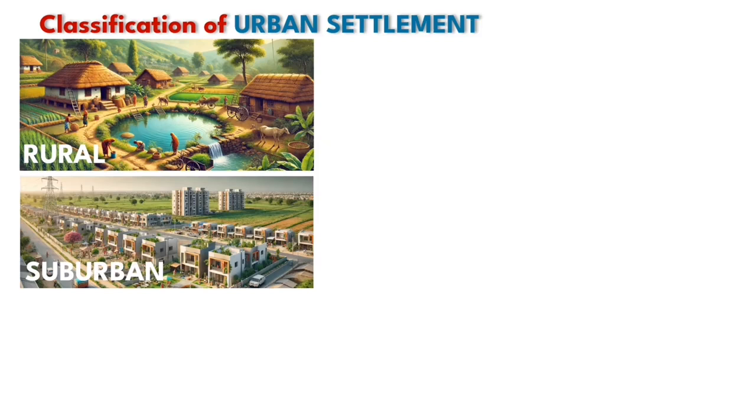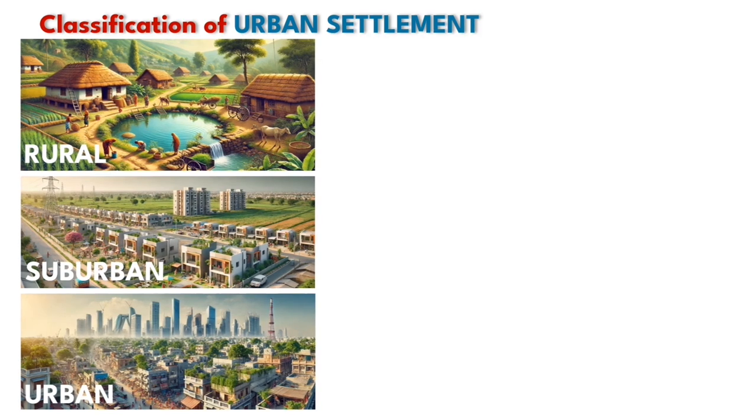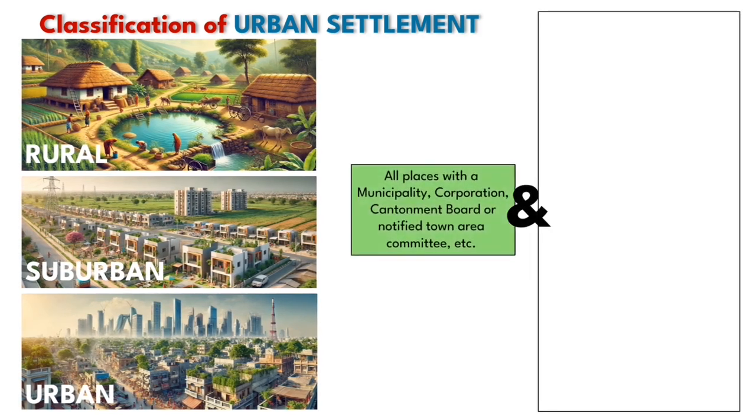The third type of settlement is the urban area itself. And what is an urban area? There is a predefined definition of urban area given in the URDPFI guidelines. According to these guidelines, urban settlements are divided into two categories. First are those which have urban local bodies such as a municipality, municipal corporation, cantonment board, or any kind of notified town area committee such as Nagar Panchayat, Nagar Palika, Nagar Nigam, etc. And these urban areas are known as statutory towns.